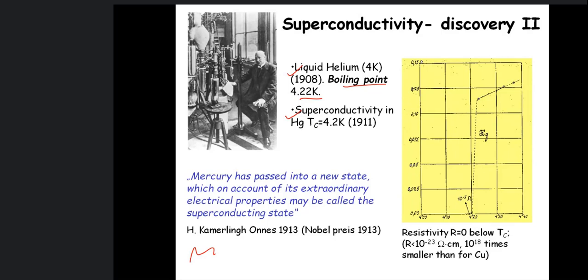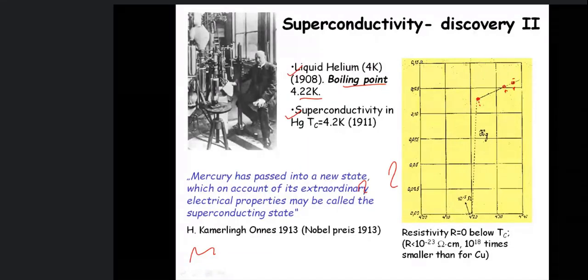This is the actual graph showing how the resistivity of mercury becomes zero. You can see it here. My pen is not working today on this. So these are the measurements. You can see dots here. These are resistivity values measured at different temperatures. At high temperatures, they measured finite resistivity. Till here, it was finite. And after this, they saw that the resistivity values dropped to very low values, or you can say approximately zero.